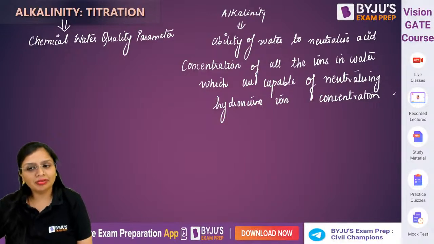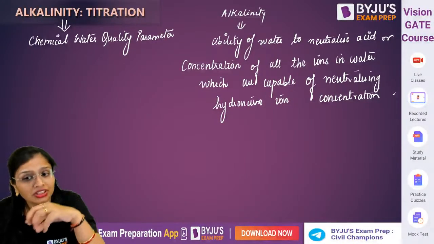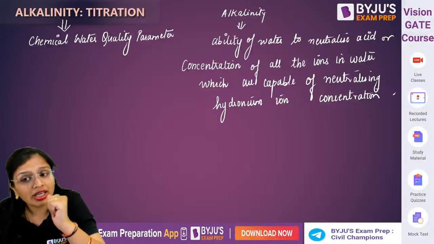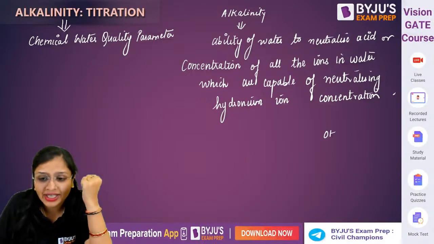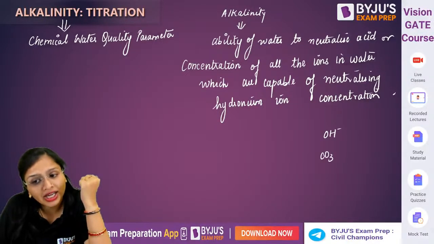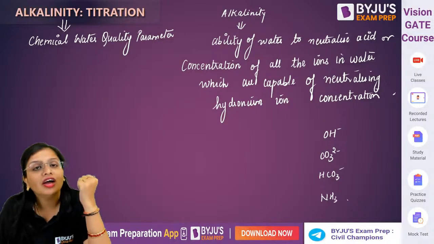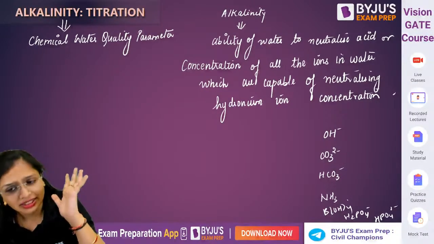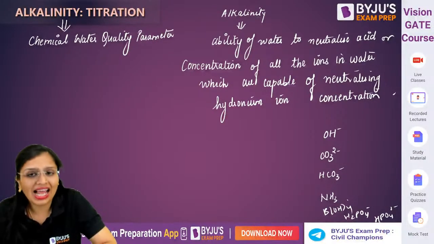So either you say ability of water to neutralize acid, or those ions present in water which are capable of neutralizing hydronium ion. Now the next question is, what are those ions? There are ions like hydroxyl ion, carbonate ion, bicarbonate ion, then you have ammonium ion, biborate ion, HPO4 2 minus. There are n number of ions. All these will impart alkalinity.